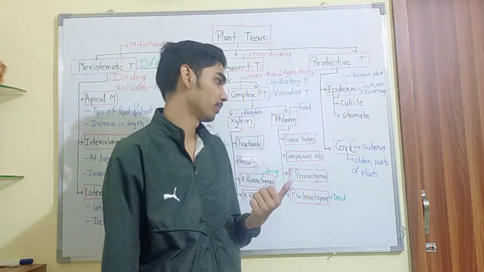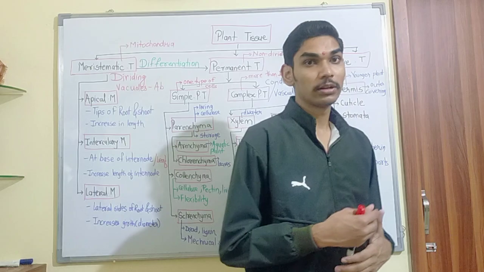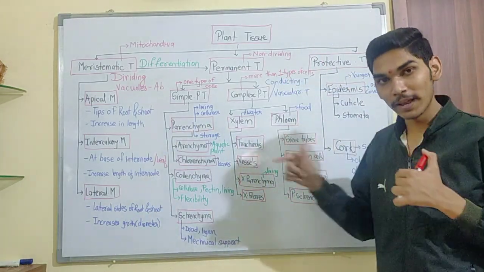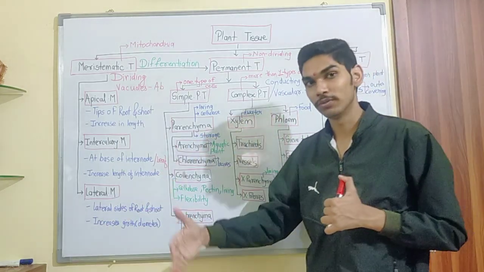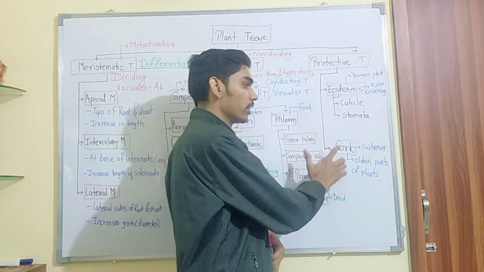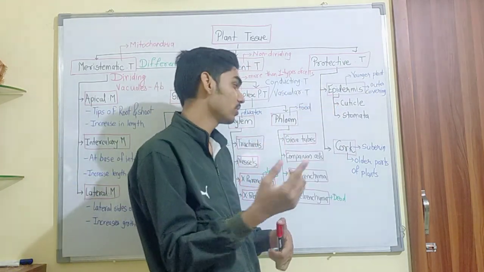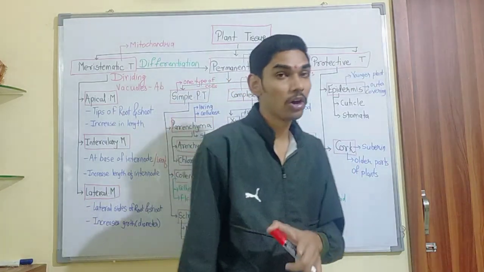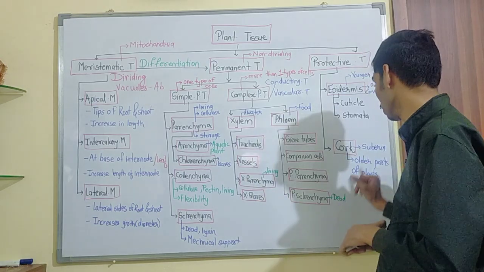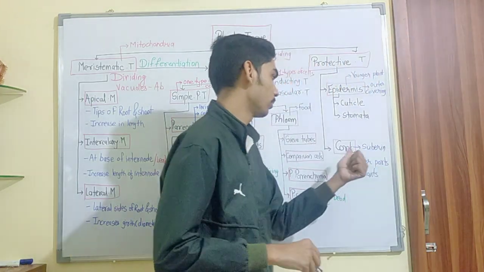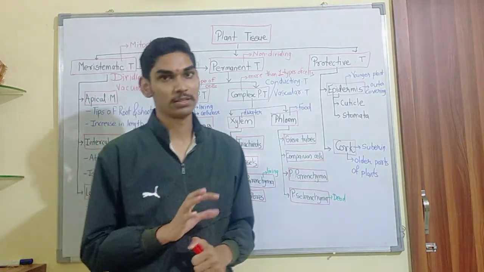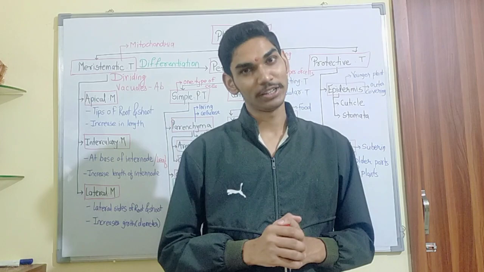Then in older plants, this epidermis gets modified and replaced. As the plant gets older, we can see a bark or cork on a tree, that is, the epidermis gets replaced by cork. And that cork is impervious to water and gases because it contains suberin in the cell wall. Due to the deposition of suberin, it becomes impervious to water and exchange of gases. So that was all about plant tissue.